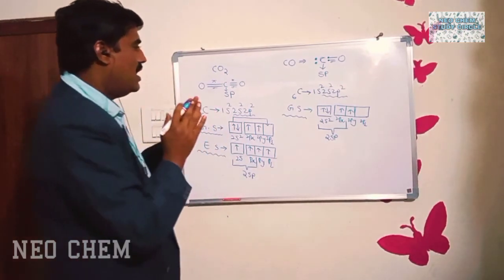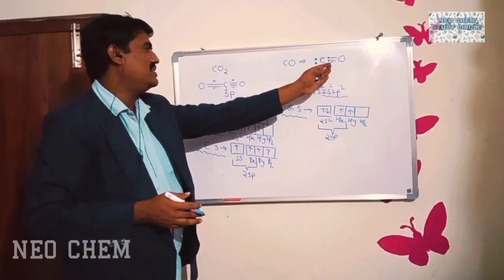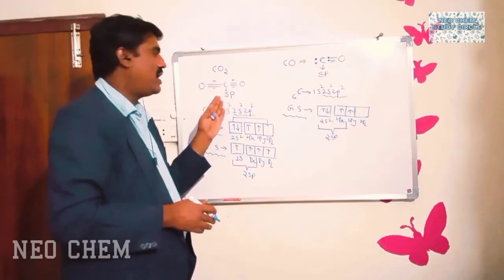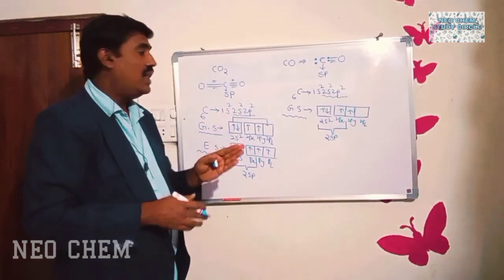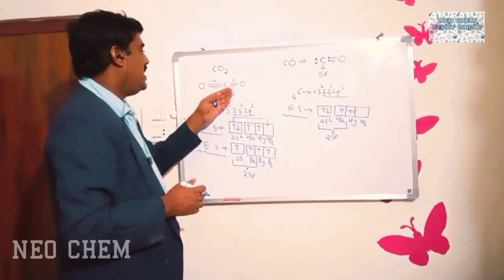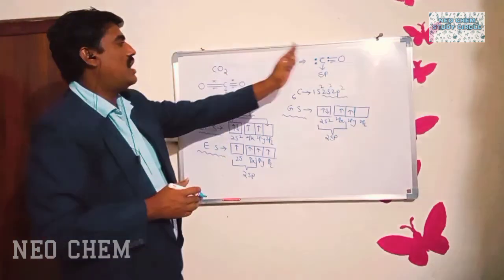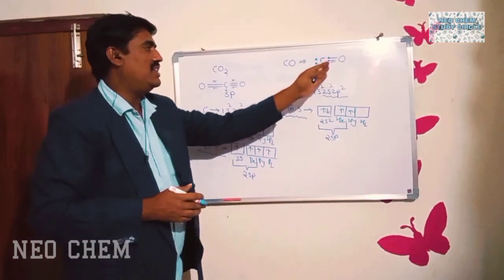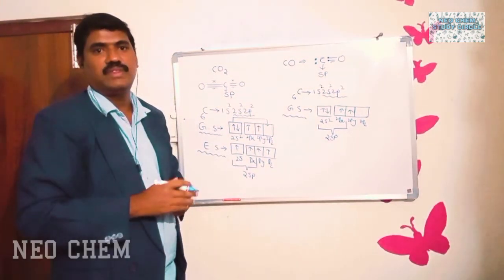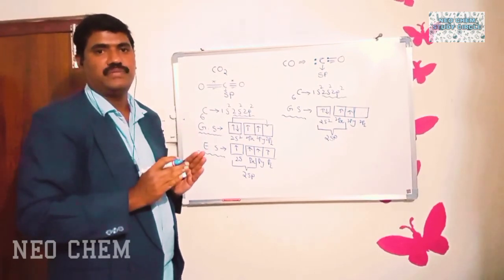So here the important difference between carbon dioxide and carbon monoxide is that both participate in the sp hybridization, but the carbon dioxide molecule participates in the sp hybridization according to the excited state configuration, whereas carbon monoxide participates in the sp hybridization according to the ground state configuration. This is the main difference between carbon dioxide and carbon monoxide.